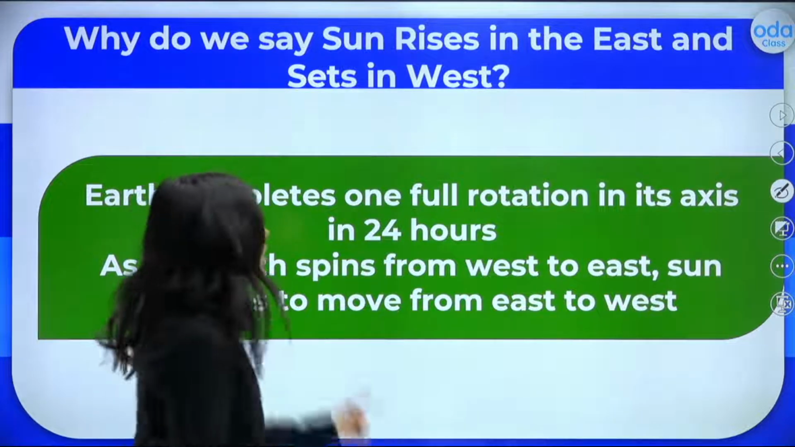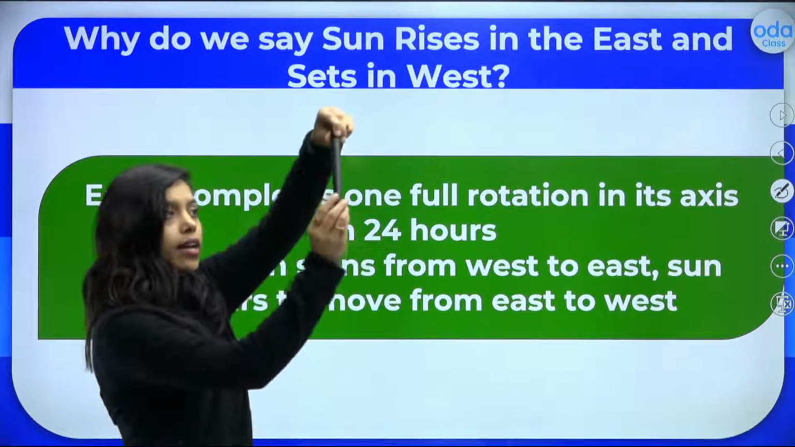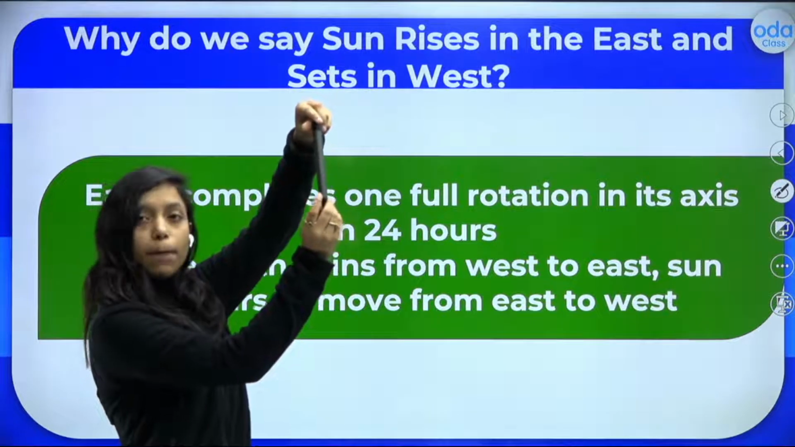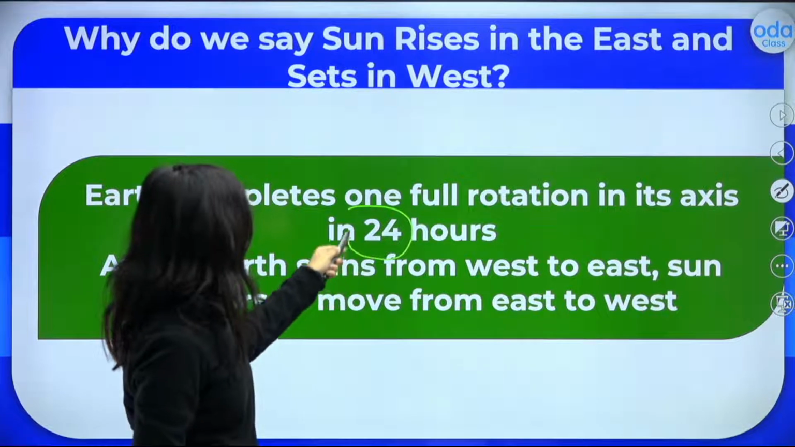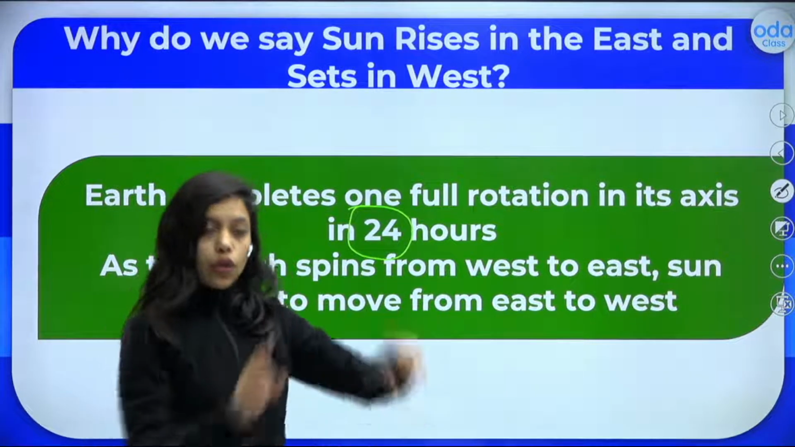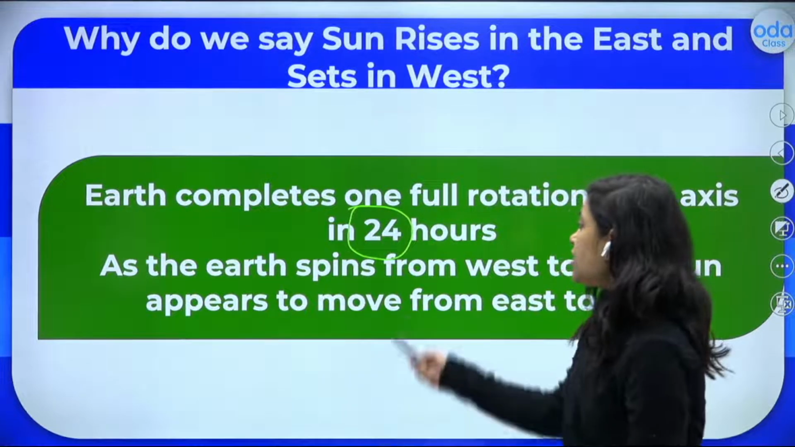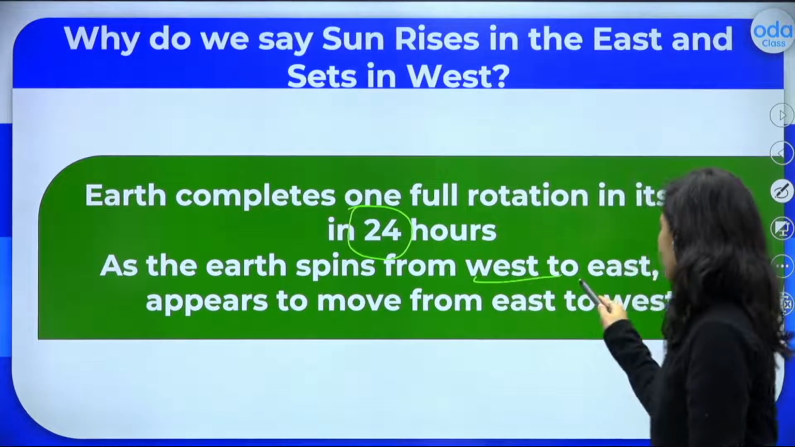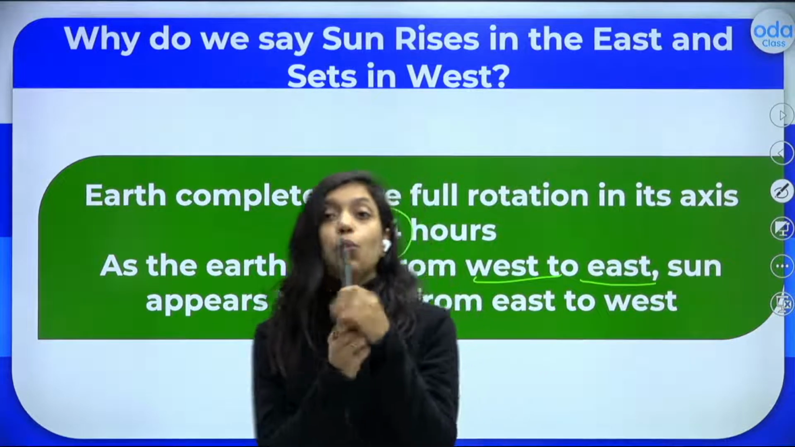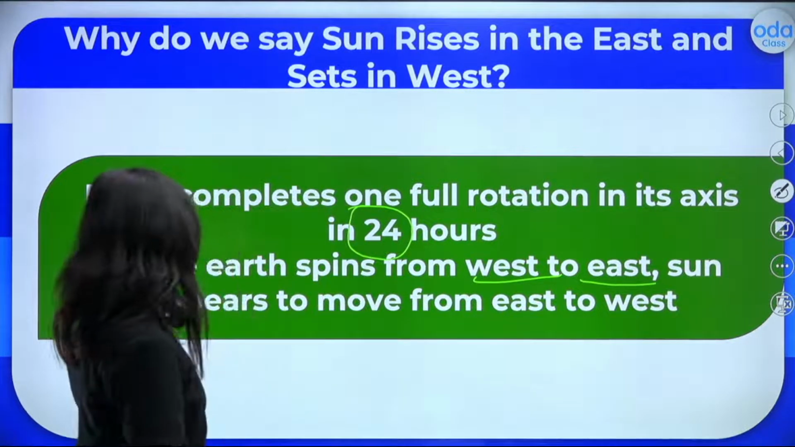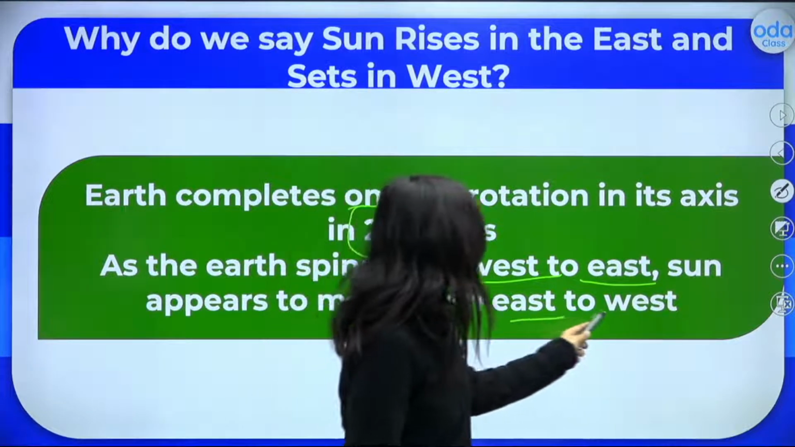That is because Earth completes one full rotation. I told you that this is rotation, right? To complete one rotation, Earth takes 24 hours. As the Earth spins from west to east, the spinning of the Earth is completely opposite, and we say that for us, the sun appears to move from east to west.